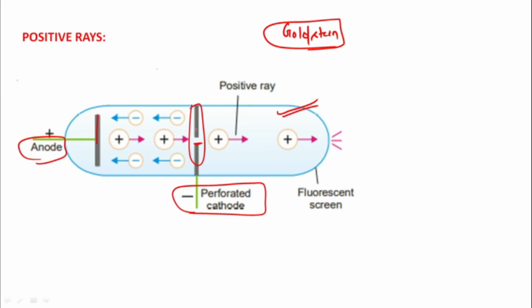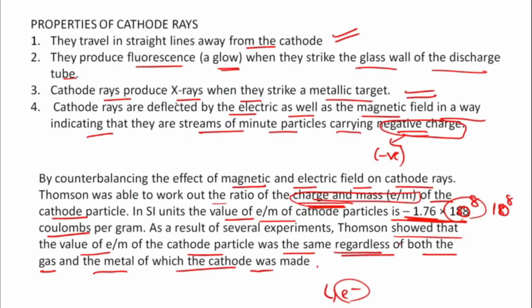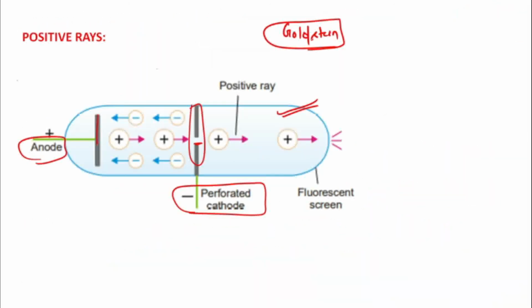Okay. So he observed that while cathode rays were streaming away from the cathode, as we have seen here, the cathode rays travel in straight lines away from the cathode. There were colored rays produced simultaneously which passed through the perforated cathode and caused a glow on the wall opposite to the anode.